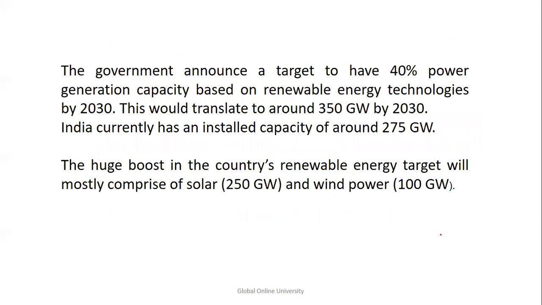Here the prefix pico means one trillionth, it is just a unit symbol. Then coming to the announcement of 40% power generation capacity from renewable energy by 2030. In that, it is divided as 350 gigawatts by 2030, and India has currently installed a capacity of 275. The huge boost in the country's renewable energy target will majorly comprise solar, which has contributed 250 gigawatts, and wind power, which has contributed 100 gigawatts. Yes, there was a question on this, so you should remember how much is solar and how much is wind power.